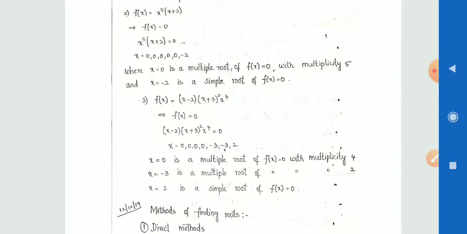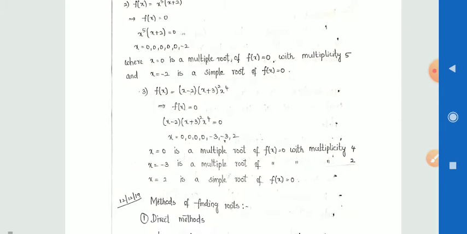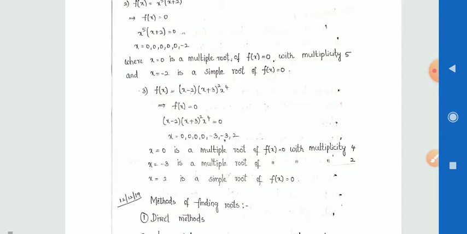Then x = 0 is a multiple root of f(x) with multiplicity 4, x = -3 is a multiple root of f(x) with multiplicity 2, and x = 2 is a simple root of f(x) = 0.